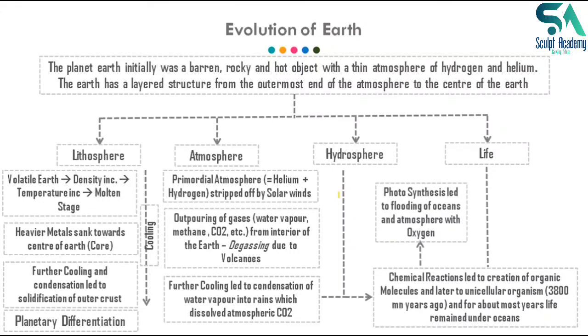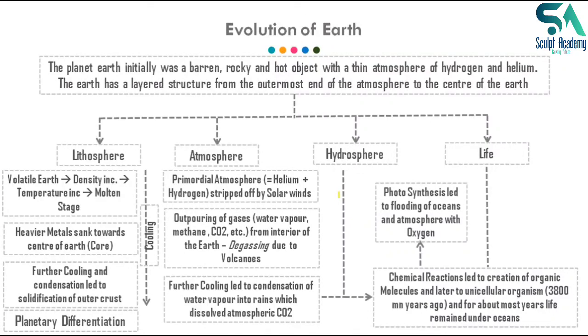What next? After the origin of life, the photosynthesis effect started, because life is there, unicellular organisms are there, we can say algae is there, or various other plants are there, and these plants started making their own food, which is known as photosynthesis.